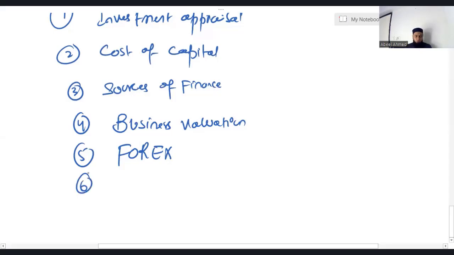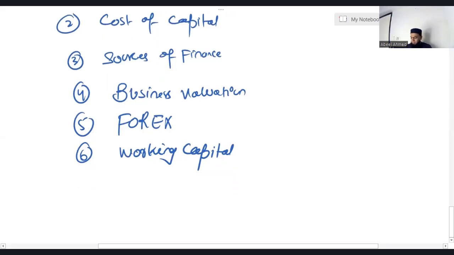After the Forex, inshallah, we'll be discussing working capital management. Extremely important area, because working capital management is one of the main areas in your section C. Then we'll be discussing the dividend policy.